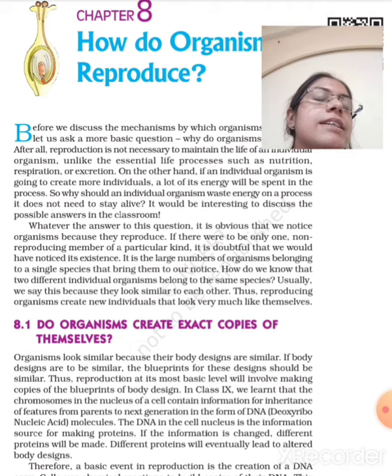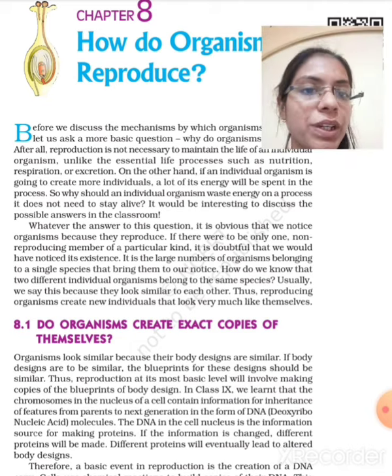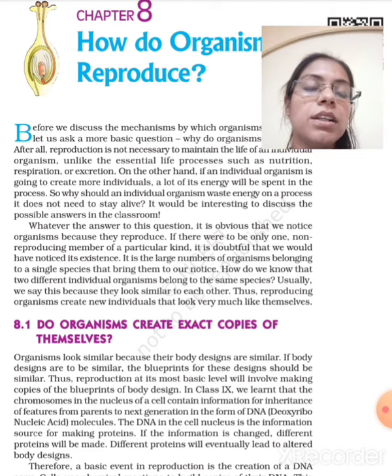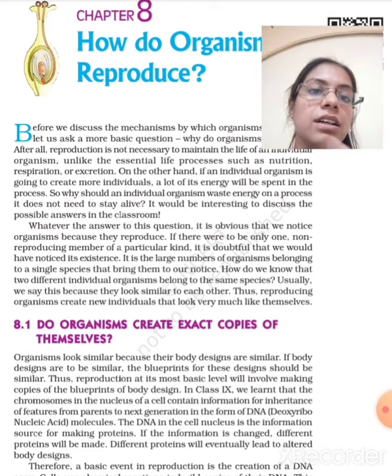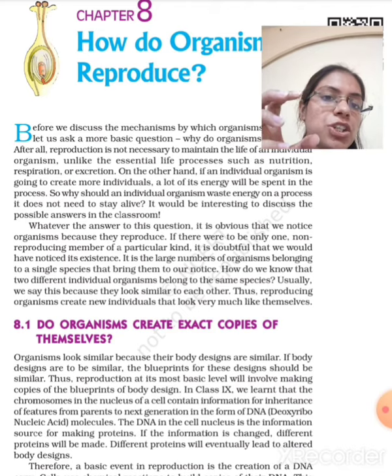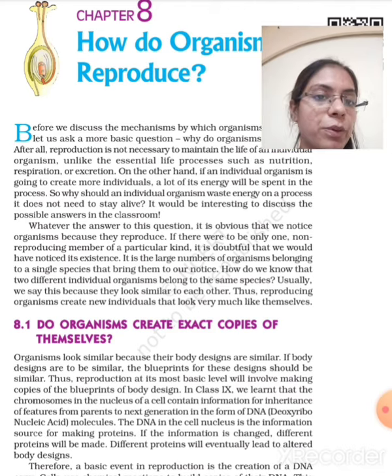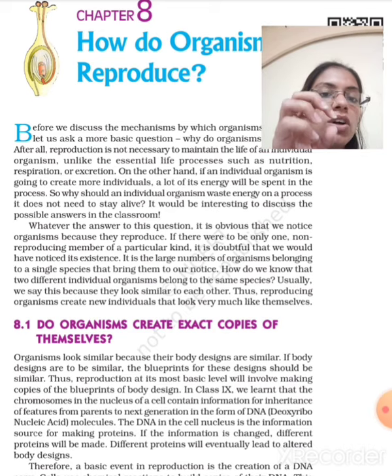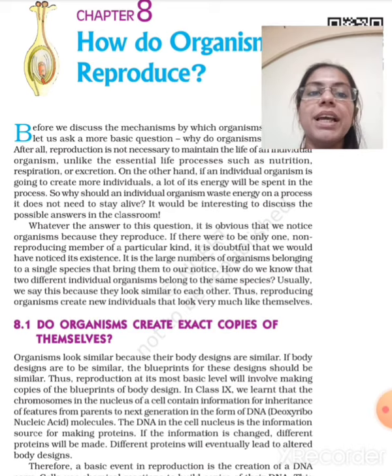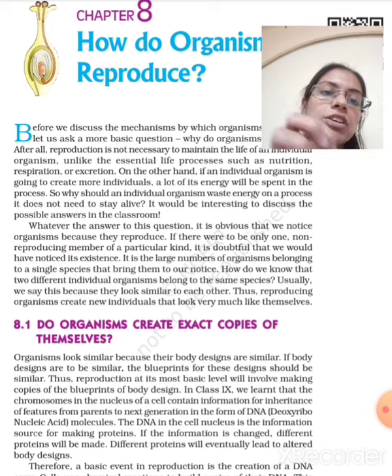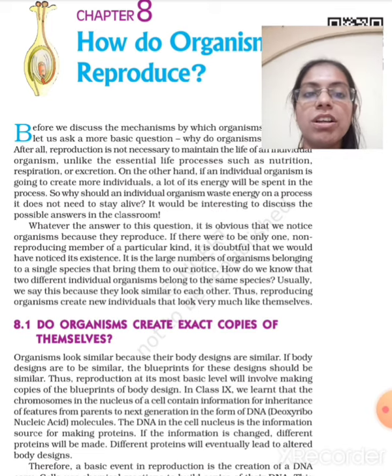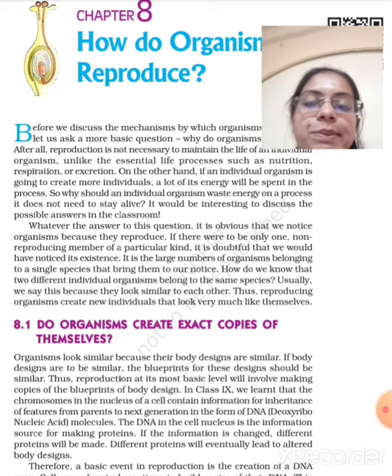Once the organism reproduces, the main benefit is that the species will be able to continue. But if it won't reproduce, that particular species or organism will go extinct and there won't be any further genetic progeny of that organism.